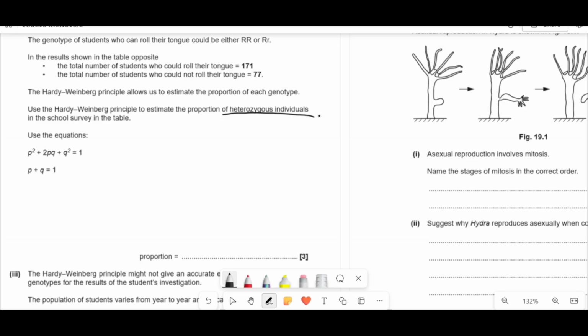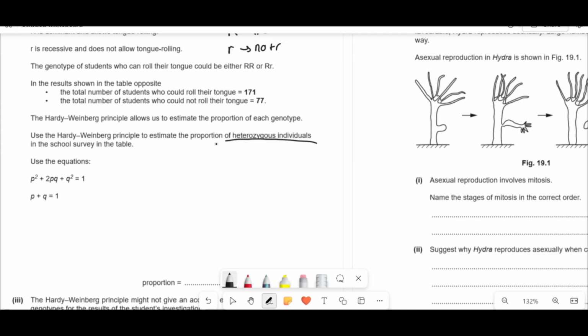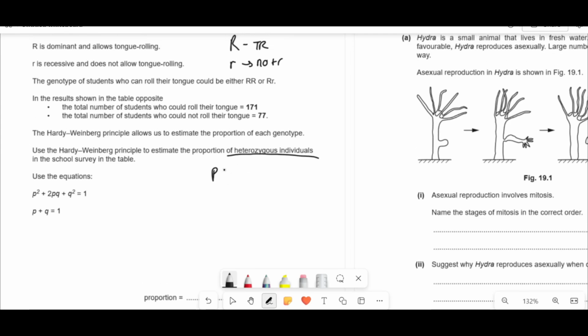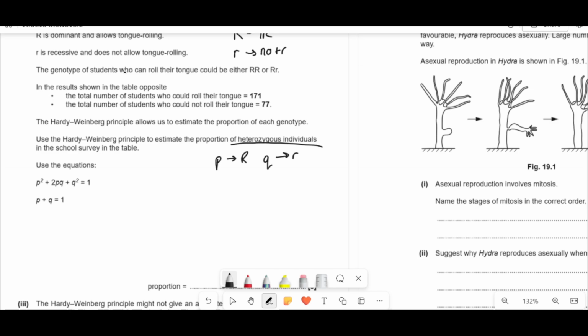So in that case, what we're going to do is assign what p and q are. I'm going to say that p is my dominant, you can choose which one it is, which is big R, and I'm going to say that q is my little r. And then I'm going to write the genotypes of the possible things here. So people that can roll their tongues could be either big R big R, or big R little r, and that's 171, whereas the ones that could not roll their tongues have to have 2 recessives, so it's going to be little r little r, which is 77, right?